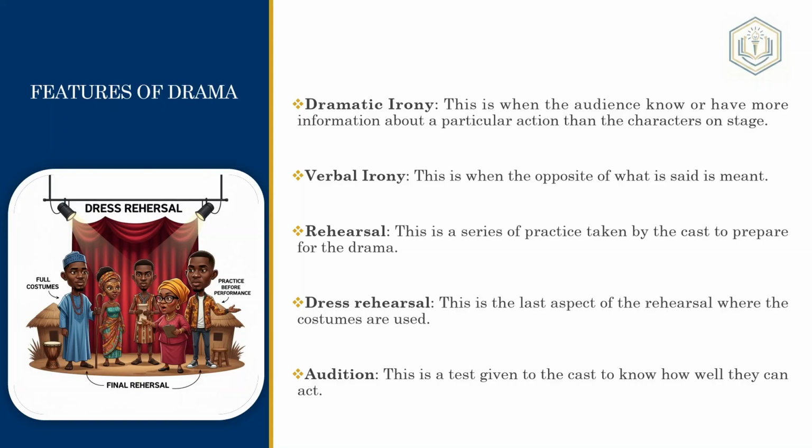And everybody is screaming in front of their TV, wow, this guy is foolish. Don't enter there. Of course, the character in the movie or on the stage doesn't have any idea that there's something inside the room that he should run away from. So that's dramatic irony. Dramatic irony is when the audience knows more about a particular action than the characters on stage.